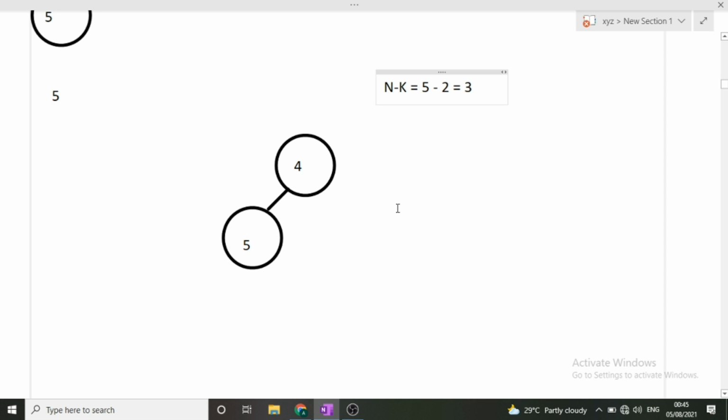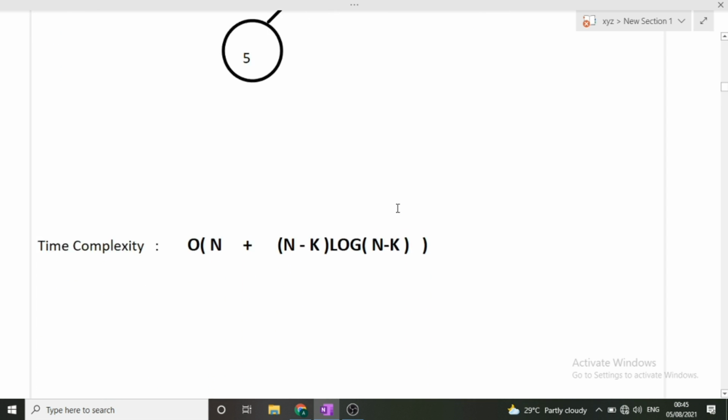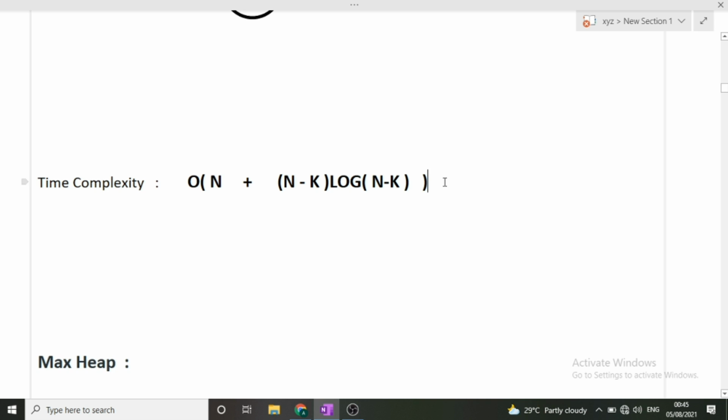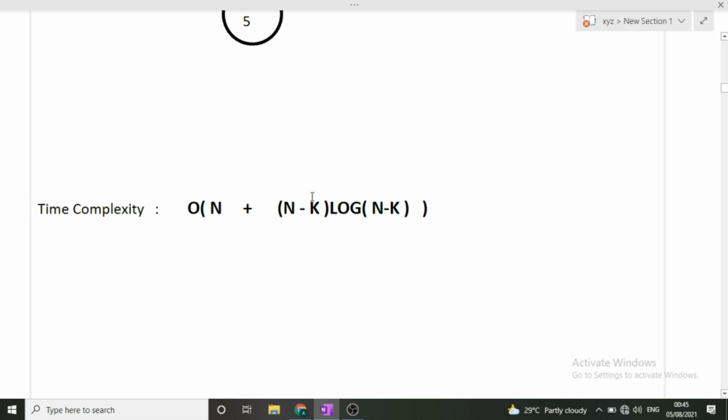kth largest element. So what will be the time complexity of this approach? We have neglected approach 1 because of its high time complexity. What was the time complexity of this approach? It was O of n, because from the array we are forming the heap, so all n elements are getting converted into another data structure. So it takes O of n time, plus n minus k log of n minus k. What is n minus k? n minus k is the number of pop operations we are doing, and each costs log of n minus k.